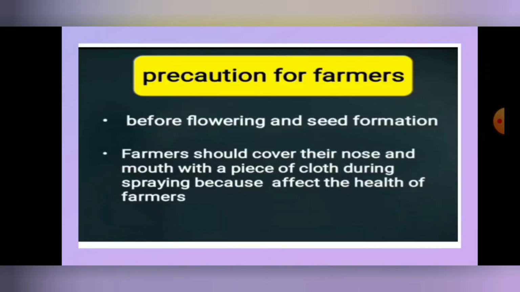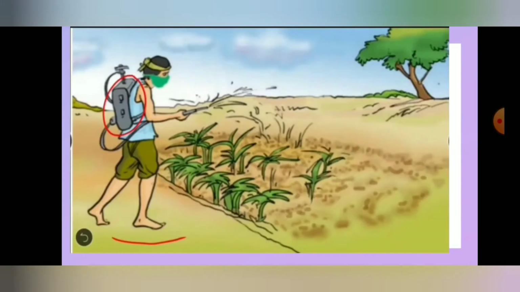Before flowering and seed formation, the weedicides must be applied. Okay, one point you have to remember is the exact time for spraying the weedicide: before flowering and seed formation. It is very important. So at what time do we have to spray the weedicide on the plants? Before flowering and seed formation. The farmer should cover their nose and mouth with a piece of cloth during spraying because the chemicals affect the health of the farmers. Here in this picture you can observe the farmer covering his nose with a kind of cloth.